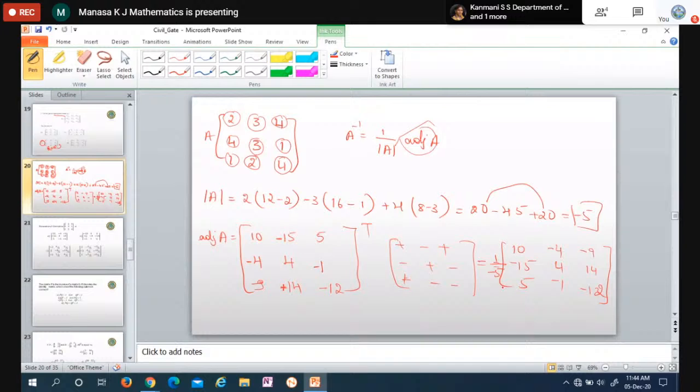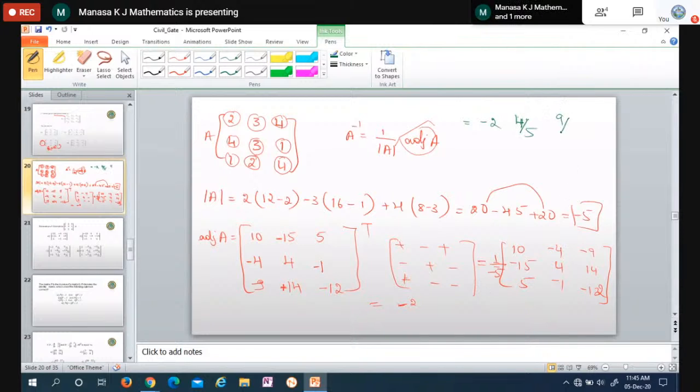So the final answer is like 10 by 5, which is minus 2. I'll write it here. So the answer is 10 by minus 5, which is minus 2. Minus minus gets cancelled. It is 4 by 5. Minus 9, minus gets cancelled.